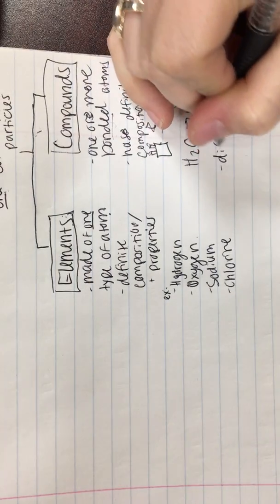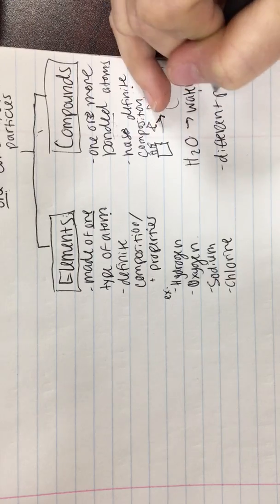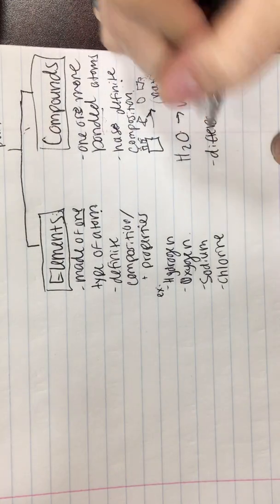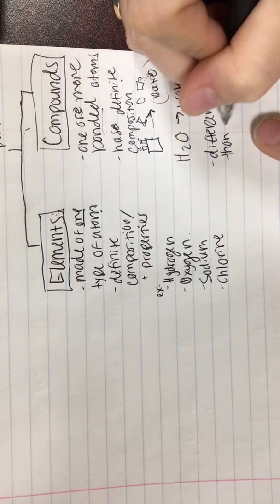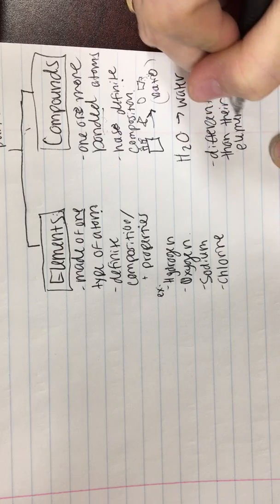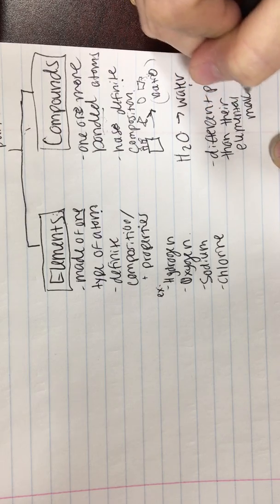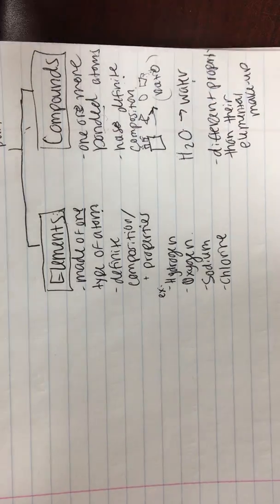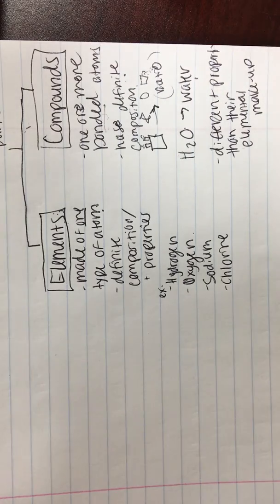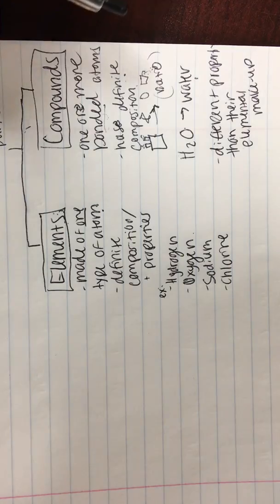They have different properties than their elemental makeup. So when they combine chemically to make a compound, they actually take on new properties.